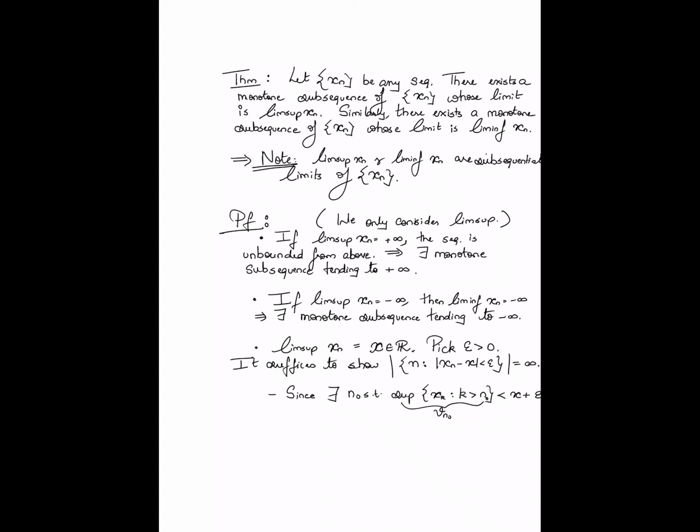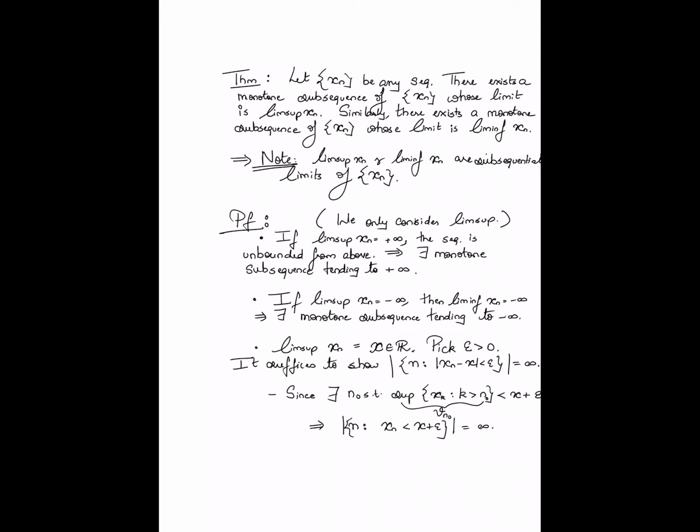But at this point, this is all I need. The fact that the supremum of the tail is upper bounded by x plus epsilon implies every entry of the sequence beyond n naught is upper bounded by x plus epsilon, because the supremum is upper bounded by x plus epsilon. And that automatically implies that the set of elements of the sequence which are less than x plus epsilon has infinite cardinality. Why? Because this set includes every entry of the sequence to the right of n naught. So one side is easy.